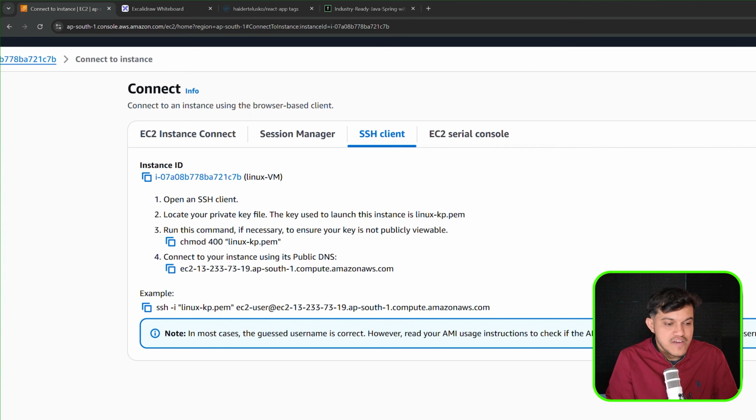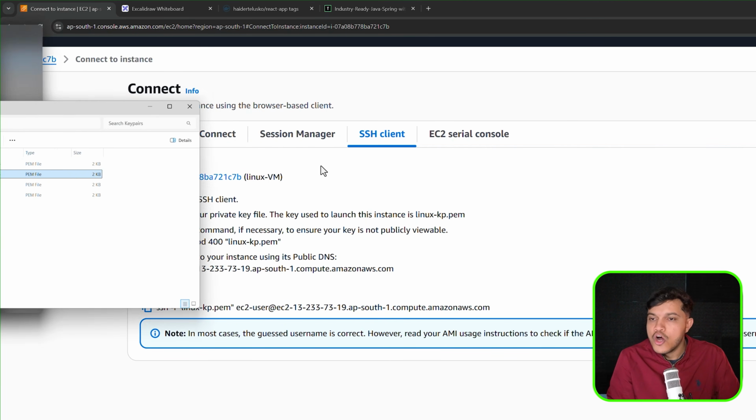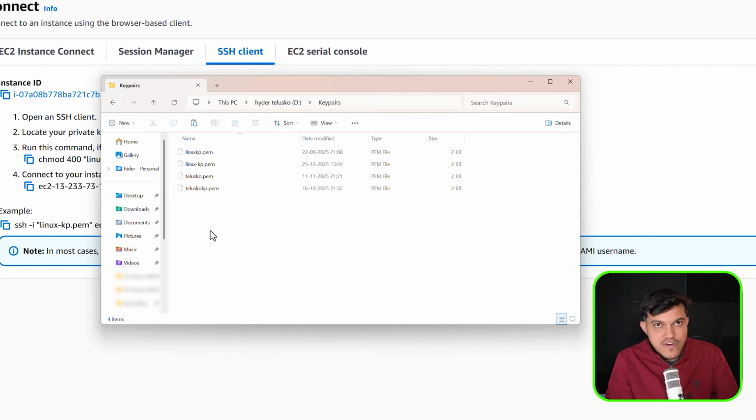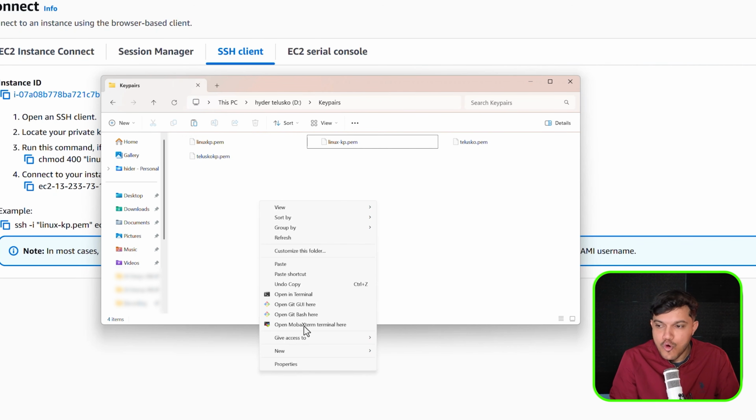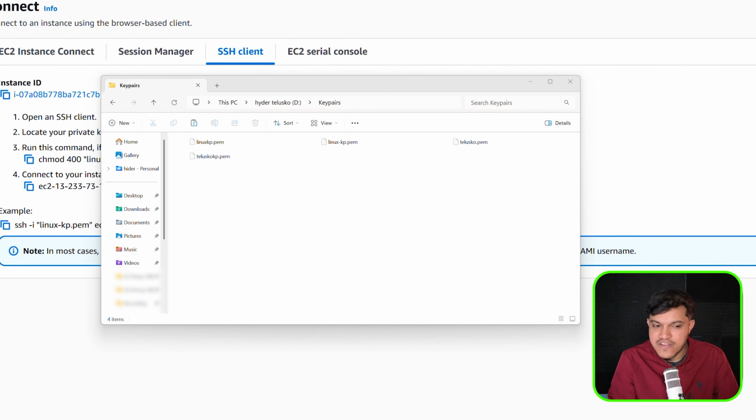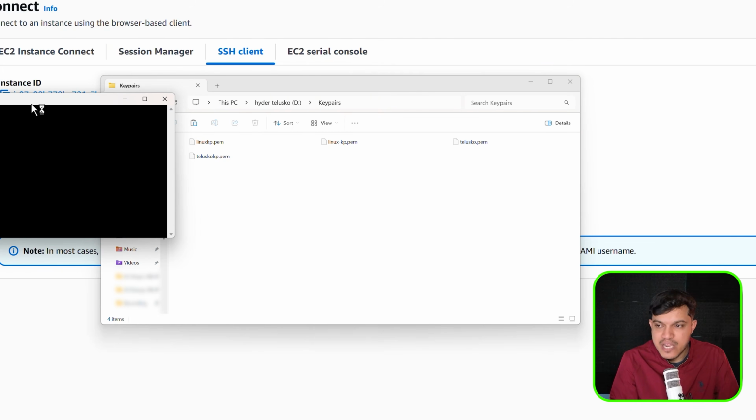From your folder, wherever the key pair is, from the downloads, I will get my key pair. I'll just show you, give me a minute. Let me just add this here. Great. You can see on your device, whichever you are using, we have one Linux key pair. Wherever this is available, from there, right click.